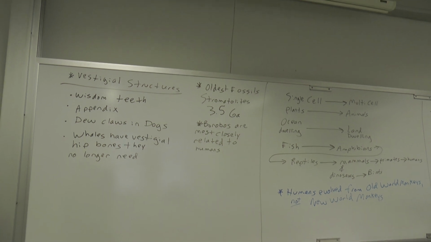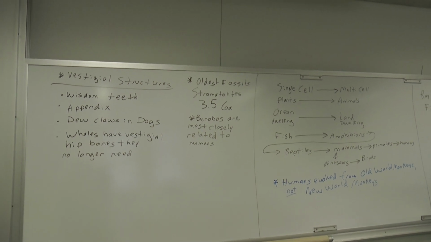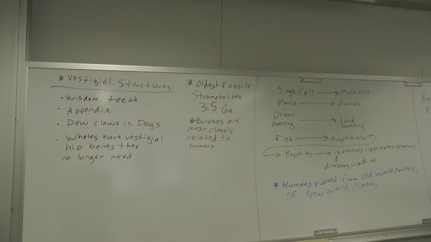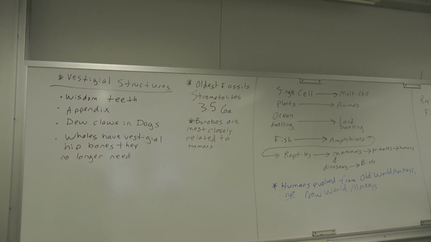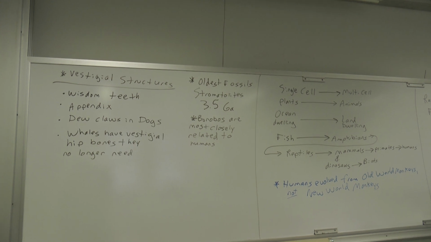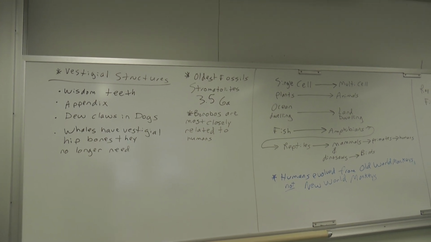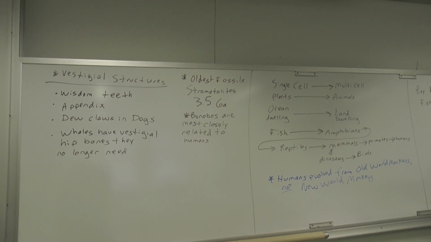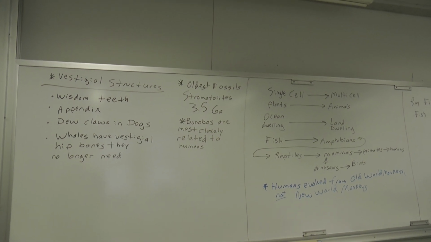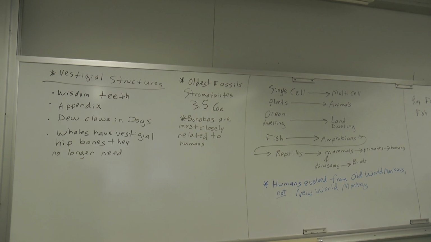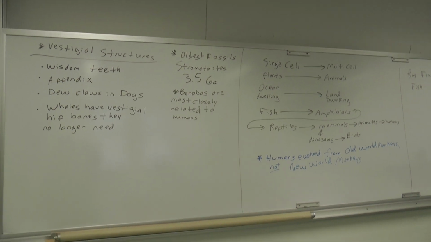Okay, so bonobos. A bonobo is a type of primate. They're super cute. I recommend, well, anywhere in this lecture you could stop and go to Google Images and look at these things. Anyway, the bonobos are really cute, and they're a type of primate, and they are the ones that are actually most closely related to humans, even more than, say, chimpanzees.